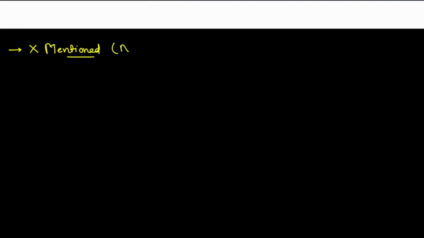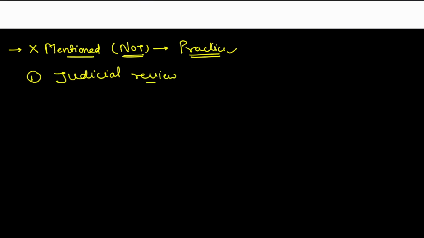Okay, I'll write it here for students who read the PDF more often. Some of the terms which are not mentioned in the constitution but used in general parlance or general practice. Their origin is not in the constitution. So first, very important is judicial review. Judicial review is not present in the constitution.